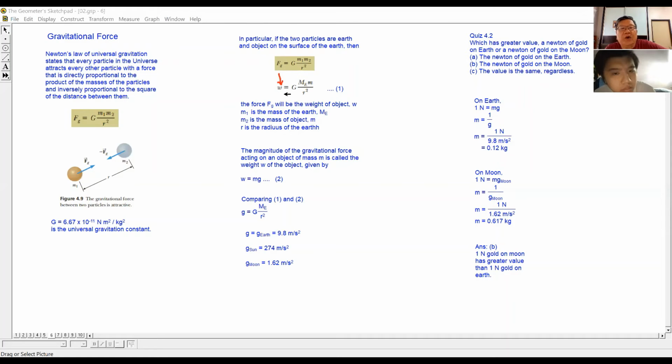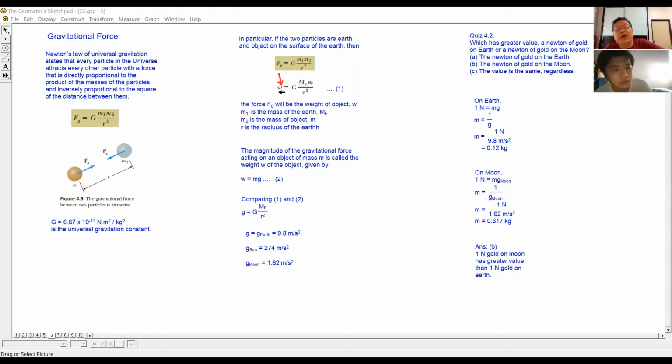Okay, one more time. If we apply this universal gravitational law to a particular case, that particular case is between the Earth and an object. So the gravitational force is actually our weight, the pull of the Earth's gravity on the object.